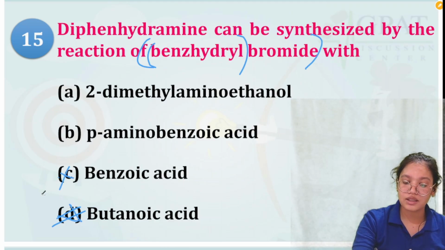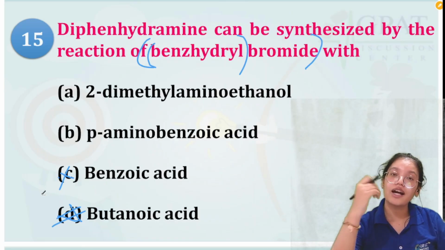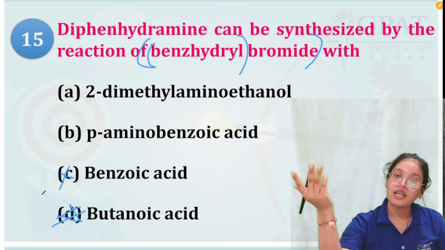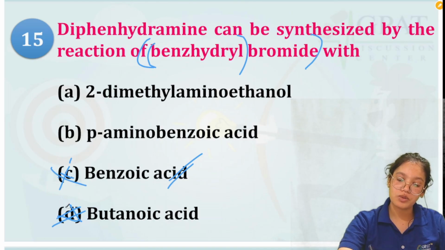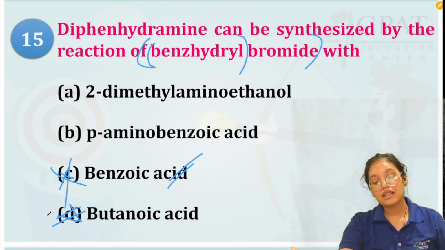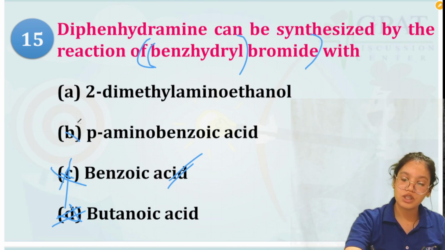Then benzoic acid. Do we need a benzoic acid here? We already have the diphenyl group. So benzoic acid, we do not need any phenyl ring or the acid here. So option C can also be removed. Then it says para-aminobenzoic acid. We don't need an amine group. We don't need a benzoic group. Okay, so that option can also be removed.